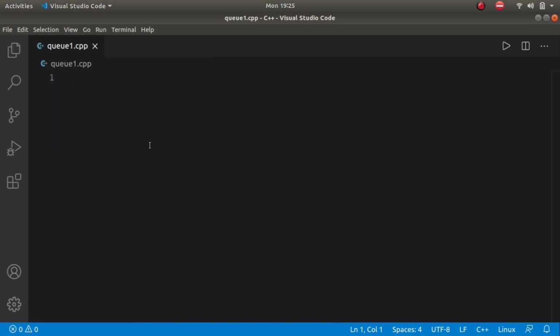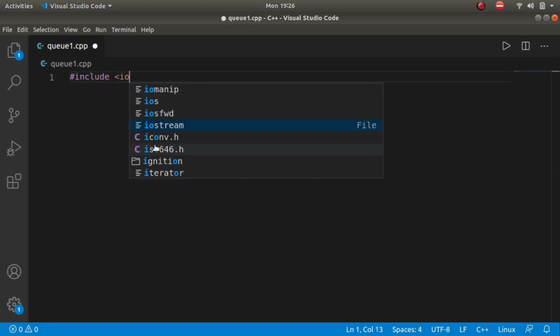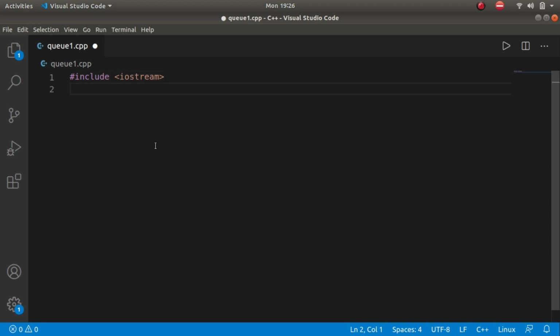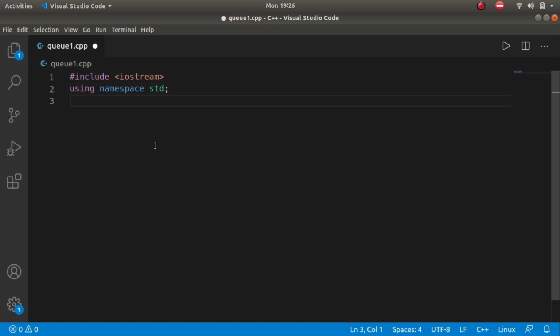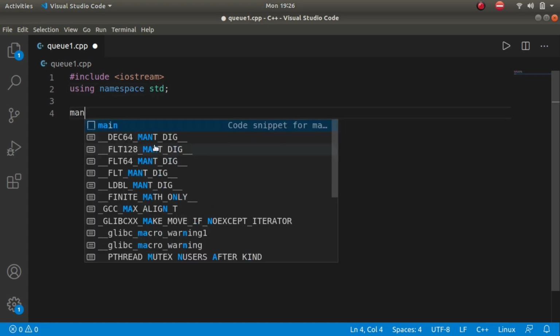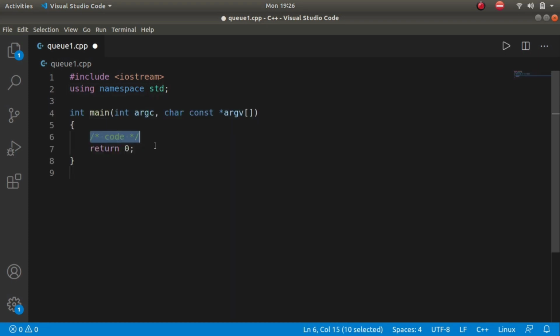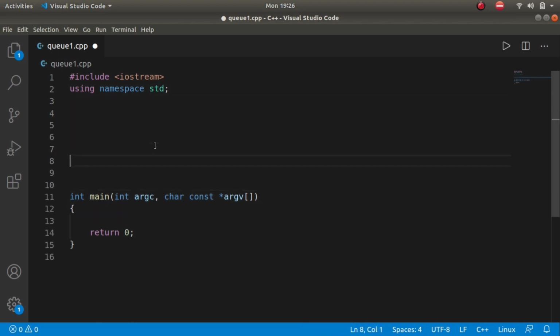I will be writing the code in C++, starting with the basic boilerplate: include iostream, using namespace std, and then there comes the main function. Okay, so this is a basic boilerplate, but before that we will create a queue class of generic type.